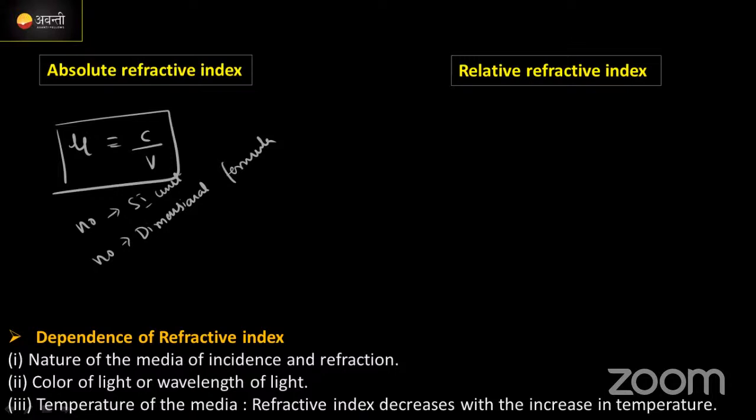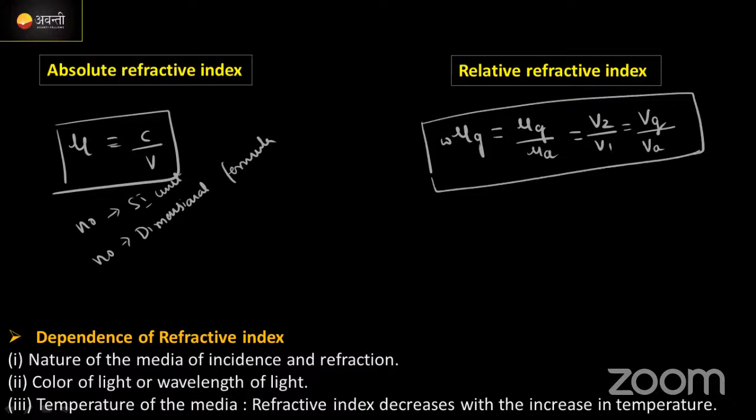Relative refractive index में क्या बता दिया था मैंने? Mu g with respect to water or mu diamond with respect to air. It is dependent on the problem. It can be written as mu g upon mu a is equal to V2 upon V1, means velocity in a glass medium to the velocity in air. सब कुछ same ही है, there is nothing change. And the refractive index depends on a few important parameters.